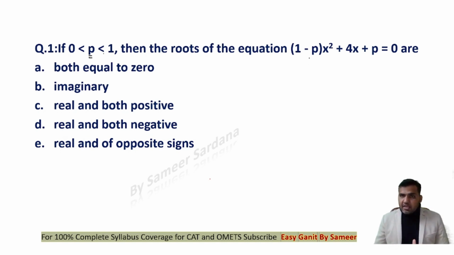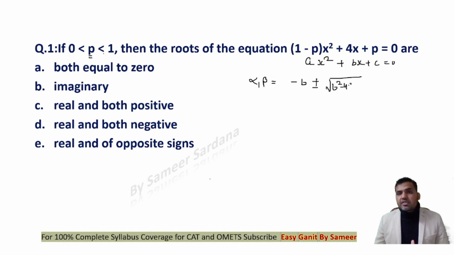If this is a quadratic equation, you can see that if I compare this with the standard quadratic equation ax square plus bx plus c is equal to 0, then the roots alpha and beta will be given to us by minus b plus minus root b square minus 4ac upon 2a. Look at it now, guys.